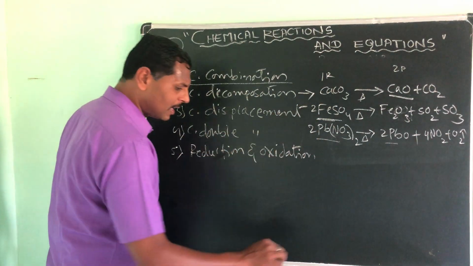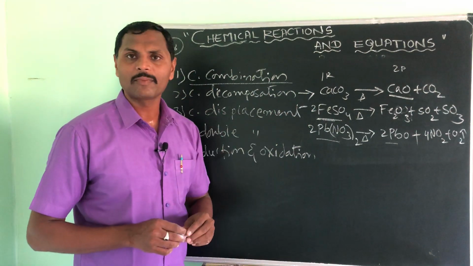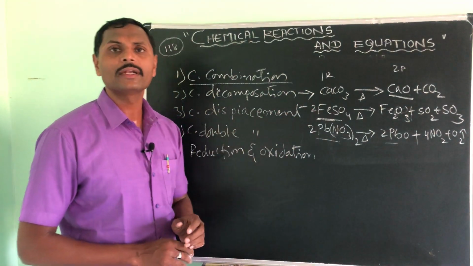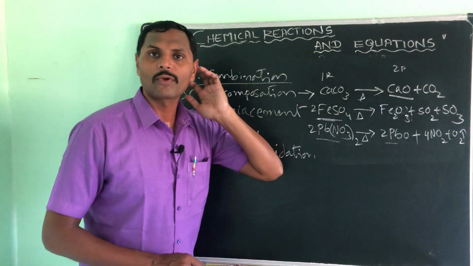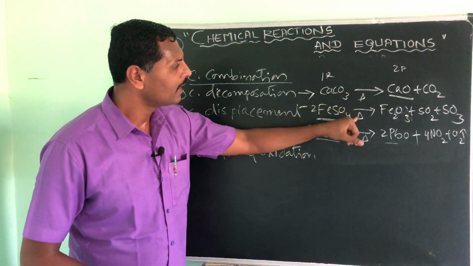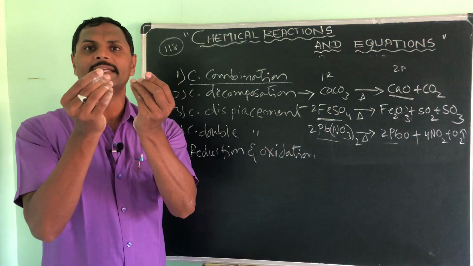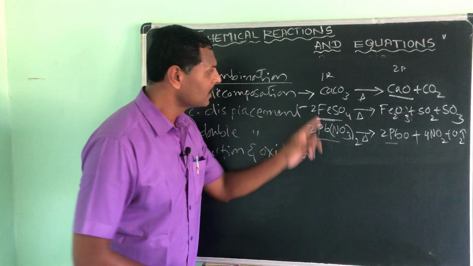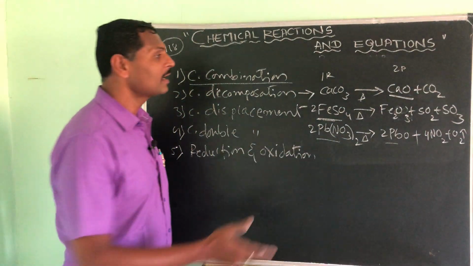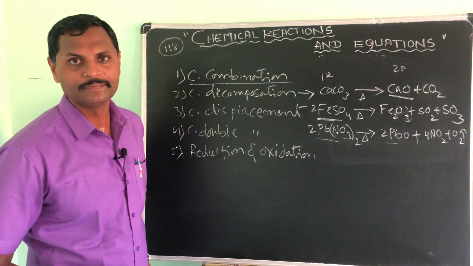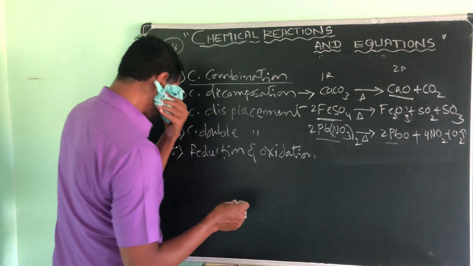To break calcium carbonate into two products, we have given energy, that is heat energy. Here I am applying energy to split it. Like this, if you want to split any substance, you have to provide energy. Here I am giving heat energy.